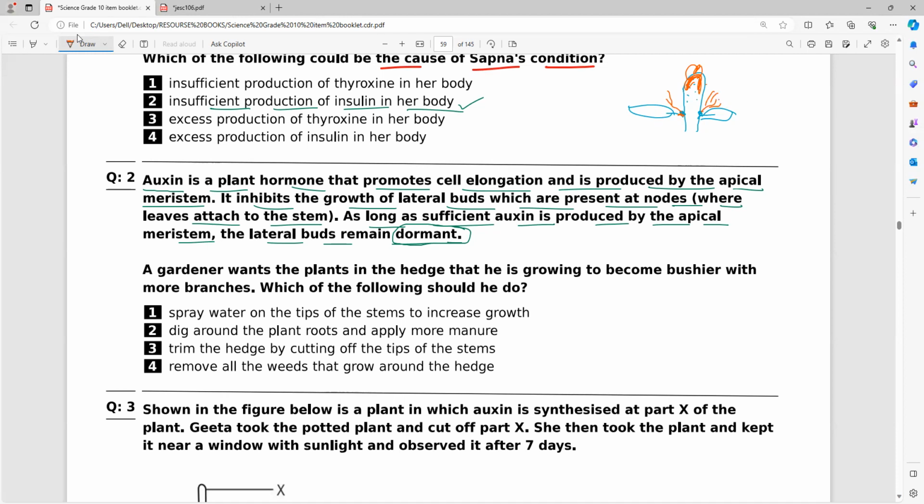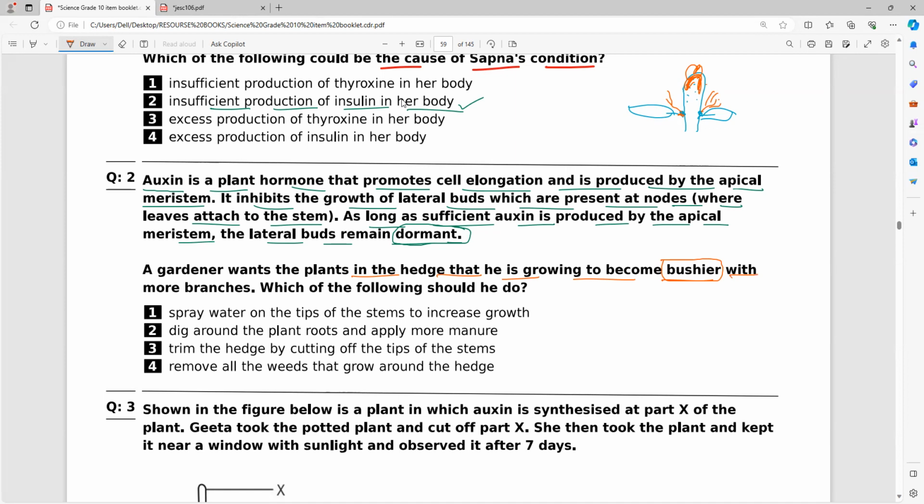Now a gardener wants the plants in the hedge that he is growing to become bushier. Bushier means, you all know, like in a park. Have you noticed it? The gardener will keep on cutting the leaves so that the plant turns into a bush. Have you all seen that or not? Please respond, everybody. Is it right?